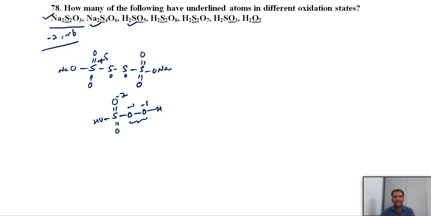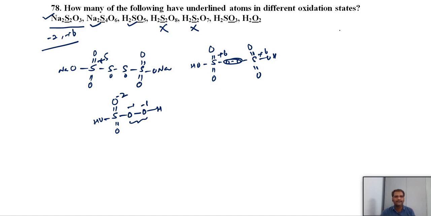And H2S2O8. Here sulfur. What is the structure of H2S2O8? We have one peroxide linkage. Here this sulfur is +6 and this sulfur also +6. So both sulfurs have the same oxidation state, so we cannot consider this. H2S2O7, pyrosulfuric acid: same structure, but here only one oxygen in between. Again the oxidation state is the same, +6 in both cases, so it has only one type of oxidation state.